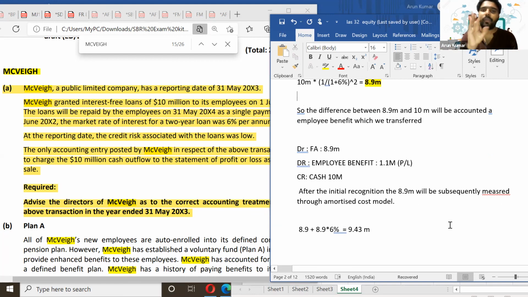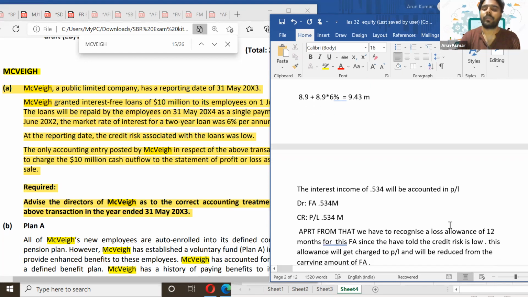So 8.9 will be the opening value, plus on 8.9 we have to charge the effective rate of interest, which is 6%. And there is no interest received. So the closing value will be 9.43 million. The 8.9 million into 6% will be accounted as income in your P&L.